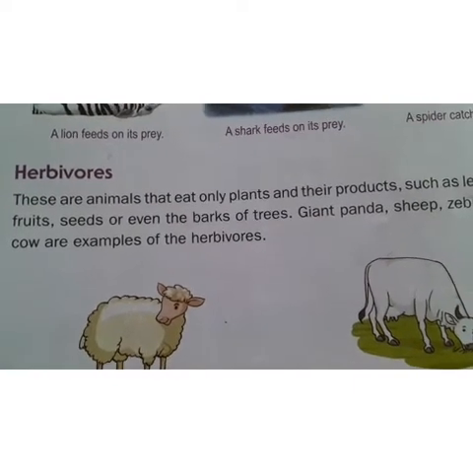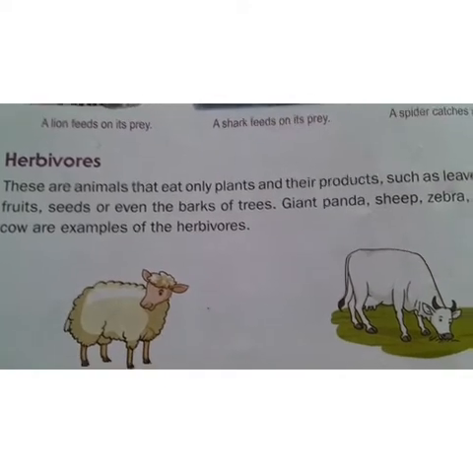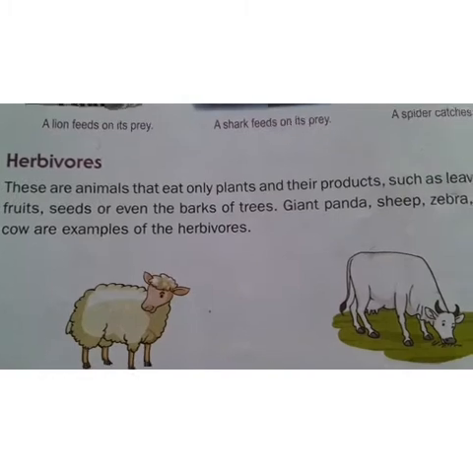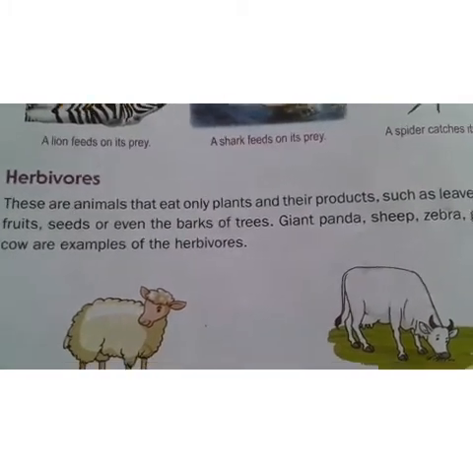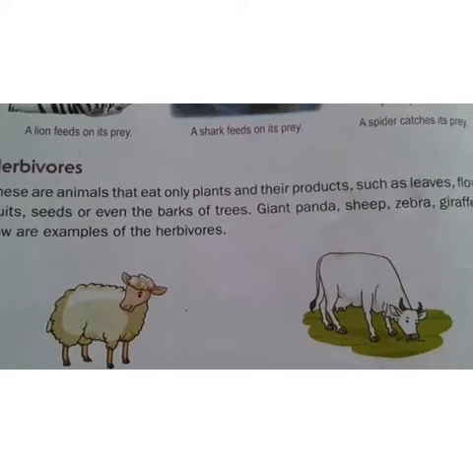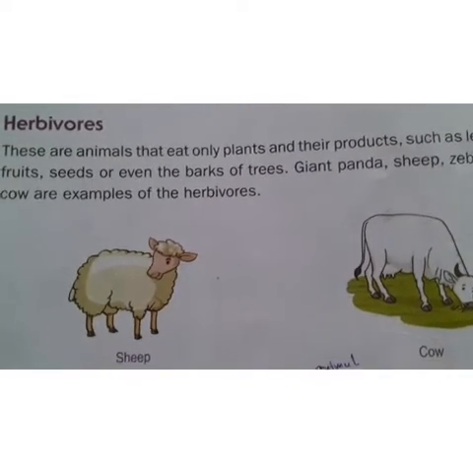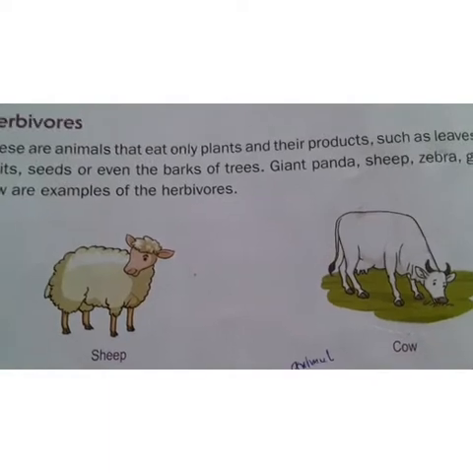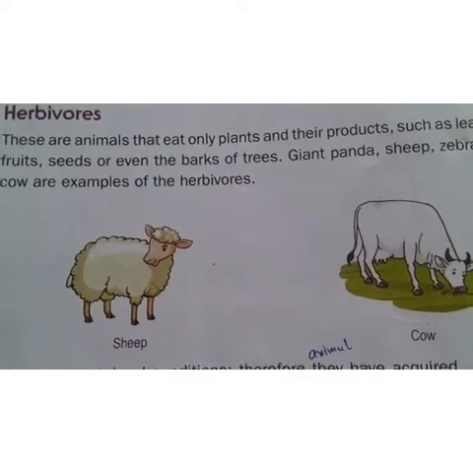See, coming to the herbivores. These are animals that eat only plants and their products, such as fruits, seeds and even the bark of trees. We call them herbivores. And the examples of these herbivores: panda, sheep, zebra, giraffe, cow are examples of herbivores. See, some of the examples they have given here, sheep and cow. These are examples of herbivores.